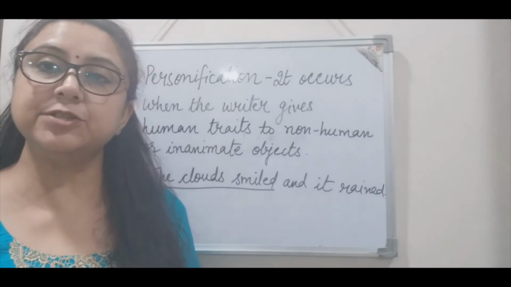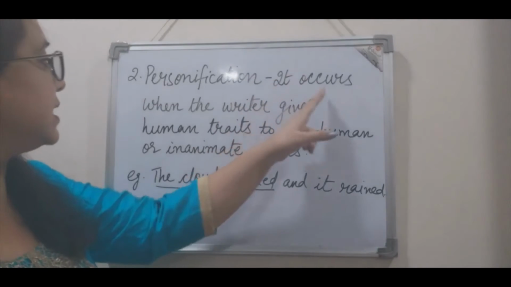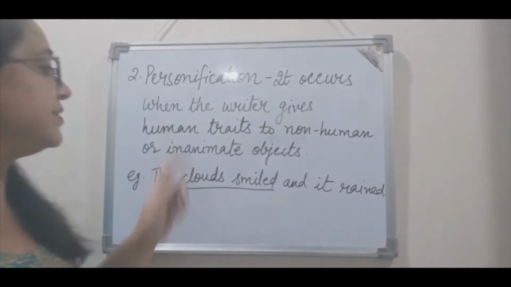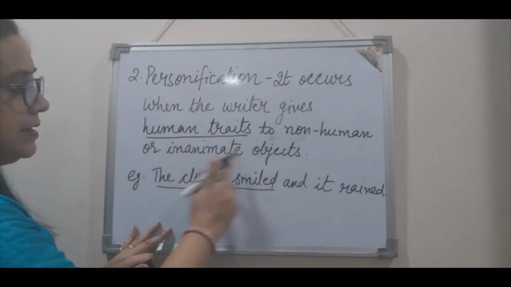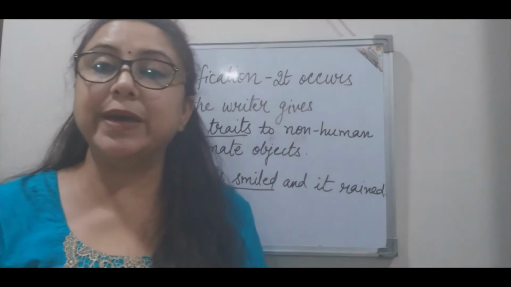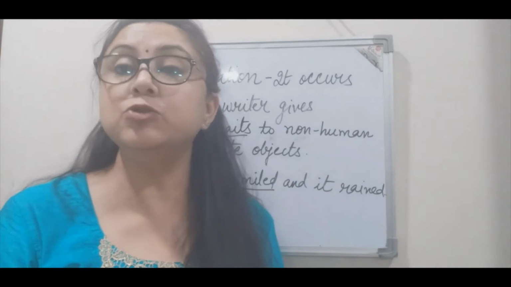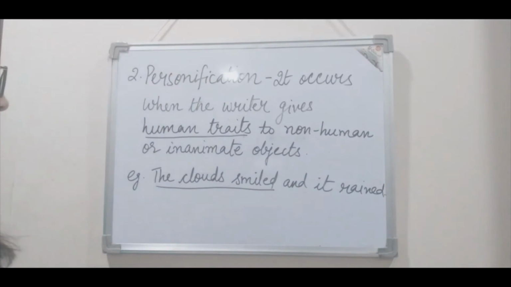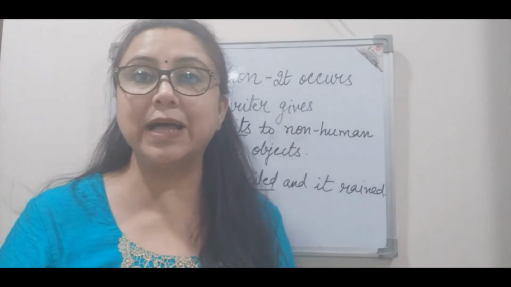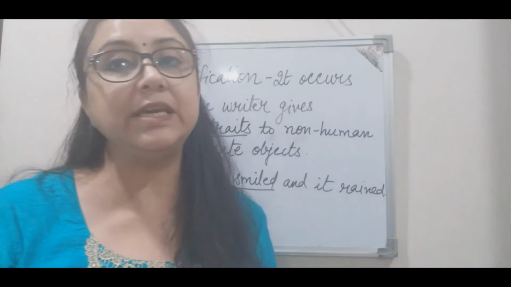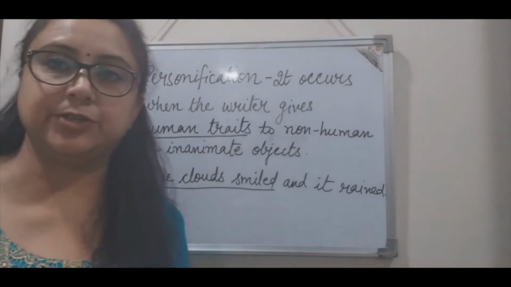So the next literary tool is personification. So what is it? It occurs when the writer gives human traits to non-human or inanimate objects. So basically when the poet or the writer gives human quality to non-humans, right? For example, the clouds smiled and it rained. Can the clouds smile? No. It's a human quality given to the clouds. So this is an example of personification.